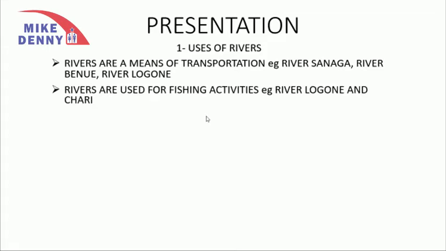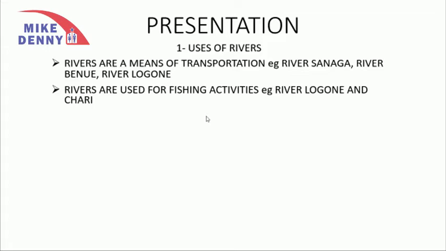Another importance of rivers to man is that rivers are used for fishing. Rivers are used for fishing activities. People use rivers for catching fish and other aquatic animals. We have rivers like River Lugun in the north and also River Shari, which are used for fishing.